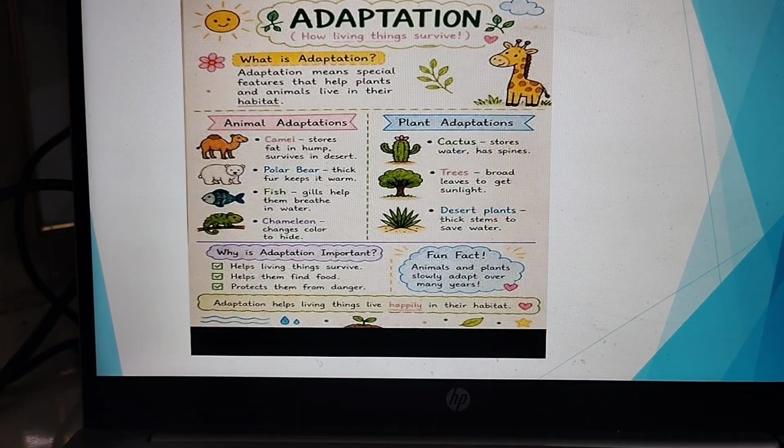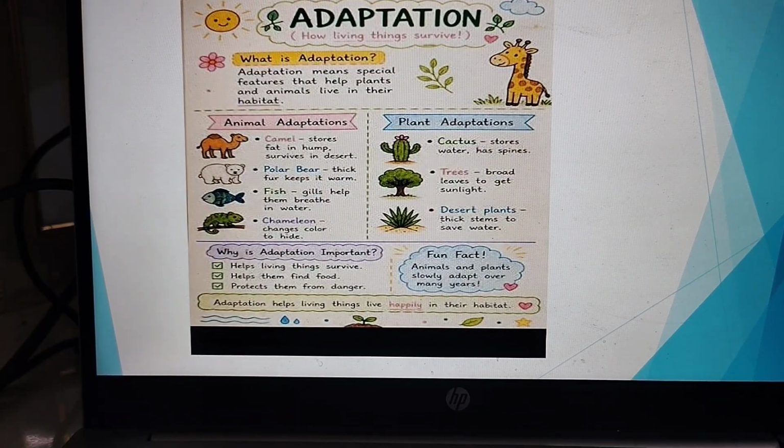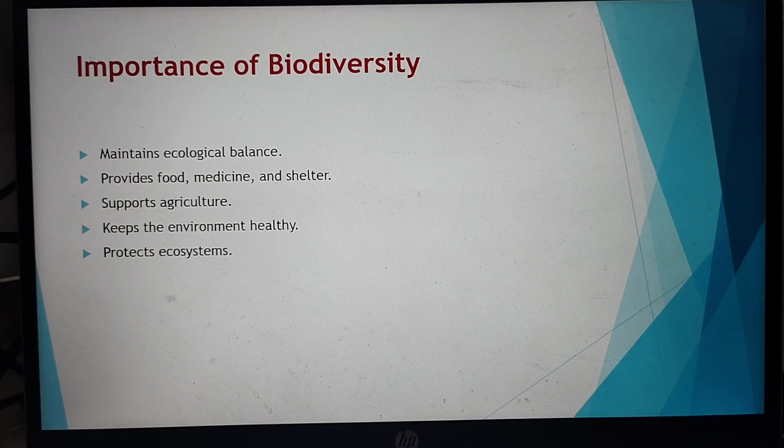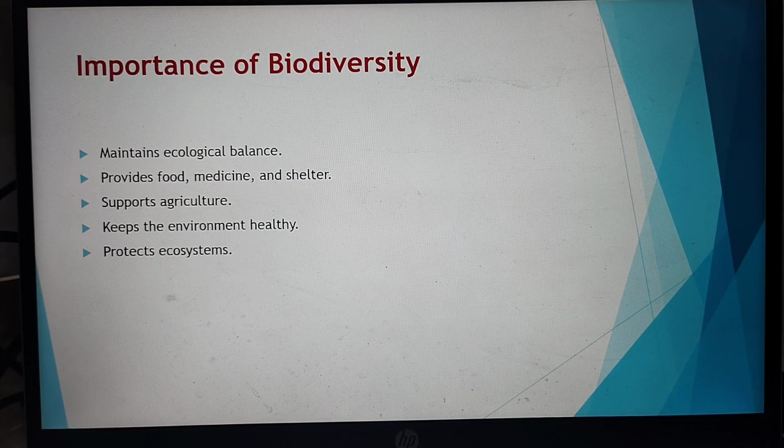The nature of these plants and animals, the adaptation, all come under nothing but biodiversity. Why do we need biodiversity? What is the importance behind it? Biodiversity is important because it maintains the ecological balance. It provides food, medicine and shelter. Biodiversity also supports agriculture and keeps the environment healthy and clean. It also protects the ecosystem.